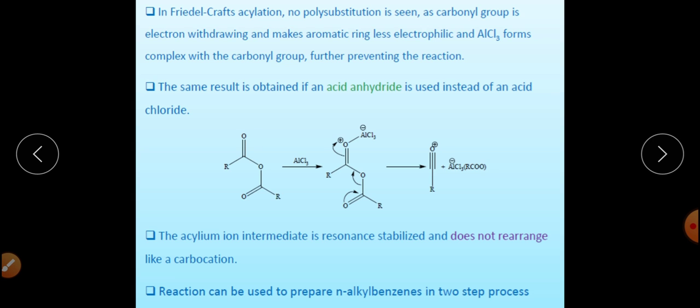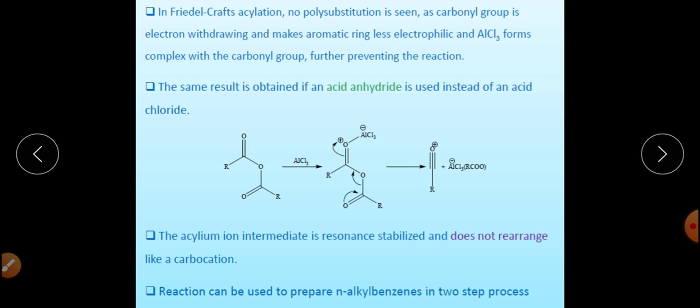Now, there was a limitation that the alkyl cation in Friedel-Crafts alkylation reaction can be rearranged, and after rearranging the carbocation, the reaction will occur from the more stable carbocation. So there will be chances of unexpected product, different from what we want to synthesize. If we want to add a straight carbon chain of 3 carbon atoms on the benzene ring by using Friedel-Crafts alkylation reaction, we cannot do that.